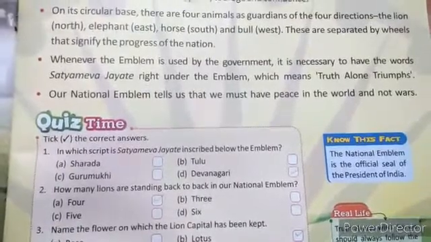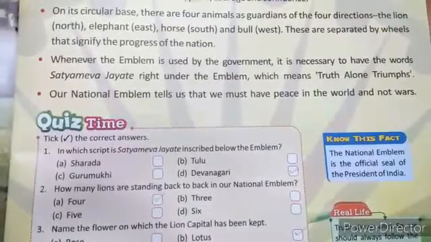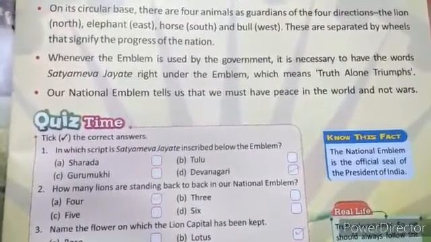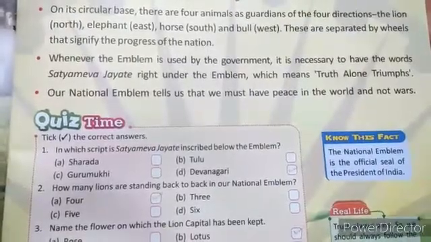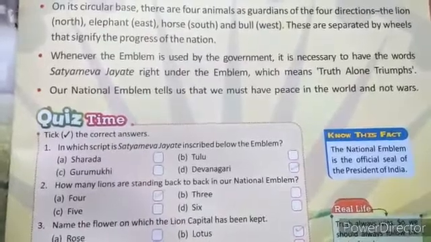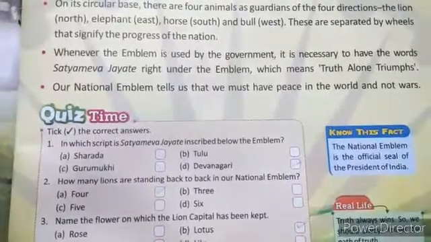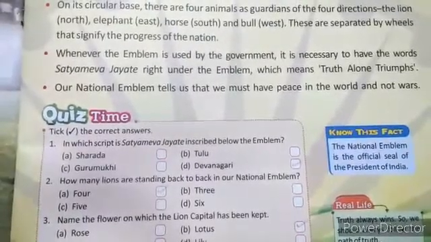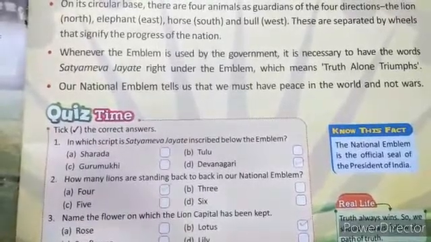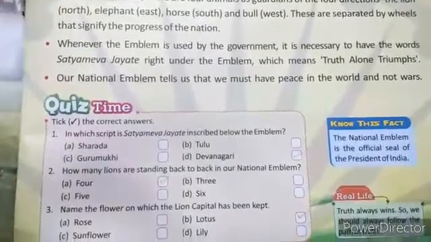Now next one, whenever the emblem is used by the government, it is necessary to have the words Satyameva Jayate right under the emblem, which means truth alone triumphs. You can see this in your book. Near the symbol of the lion, there has been written Satyameva Jayate, and the word means truth alone triumphs. Now, our national emblem tells us that we must have peace in the world and not wars.